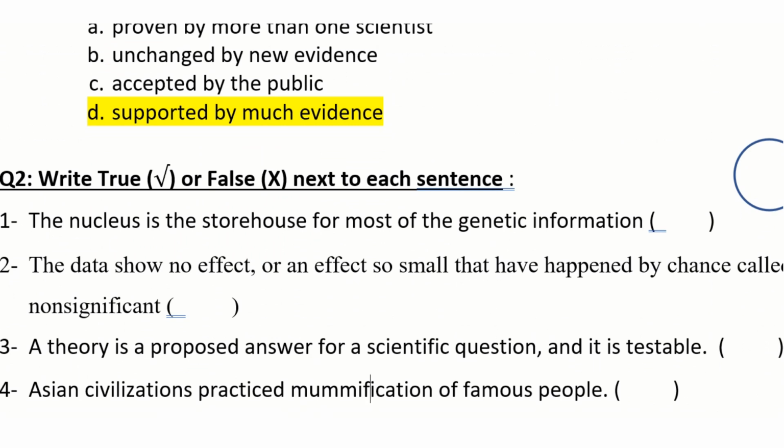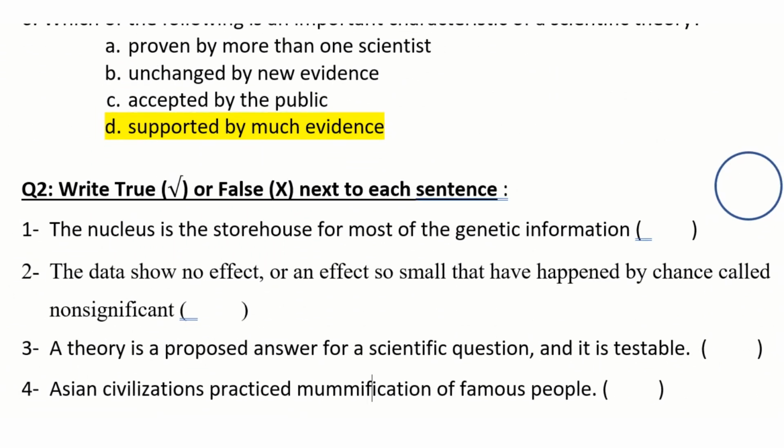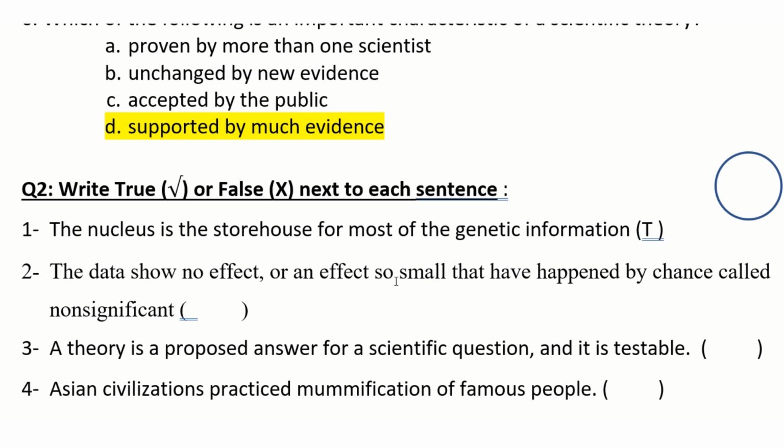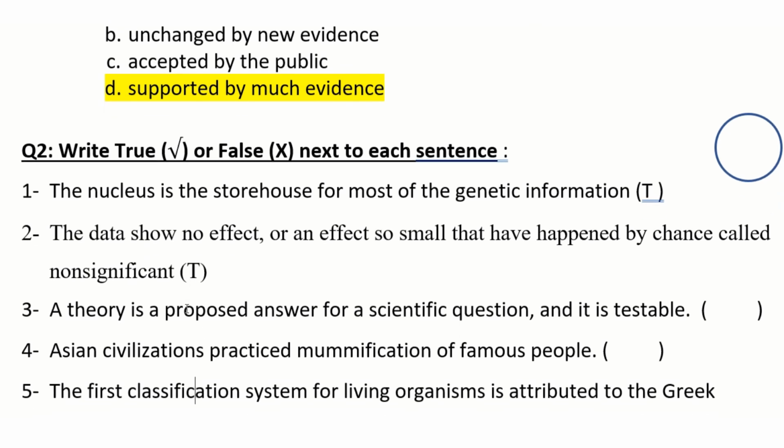Let's come to true or false. The nucleus is the storehouse of most of the genetic information. What's the answer? True. The data show no effect, or an effect so small that it could have happened by chance, called non-significant. Yes, it is also true. A theory is a proposed answer for a scientific question and it's testable? No, that is a hypothesis. So it is false.